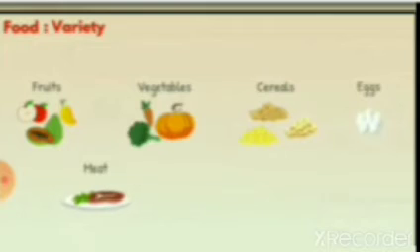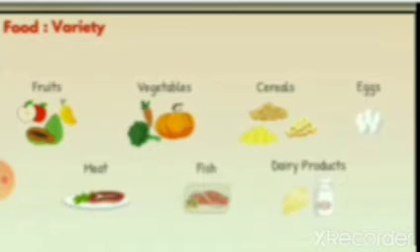Then food variety. We have different kinds of food items like fruits, vegetables, cereals, eggs, meat, fish, and dairy products. We know about fruits and vegetables. Cereal means rice, wheat. These two are cereals. And you know, rice is our staple food.